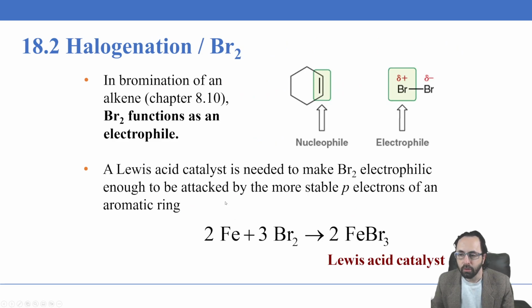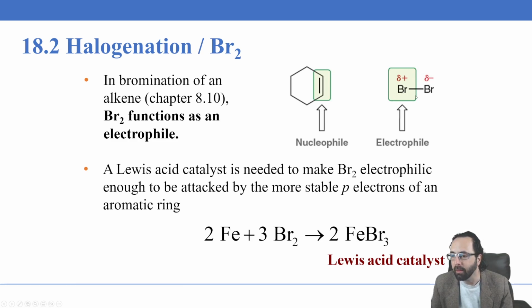Going back to chapter 8, we observed the bromination or halogenation of an alkene. This halogenation occurred because the alkene behaved as the nucleophile, meaning that it was attracted to positive things. The electrons in this pi bond are much more weakly held than electrons that would be in a sigma bond, so they can be donated. That makes the alkene behave as a nucleophile. The electrophile would be attracted to those electrons.